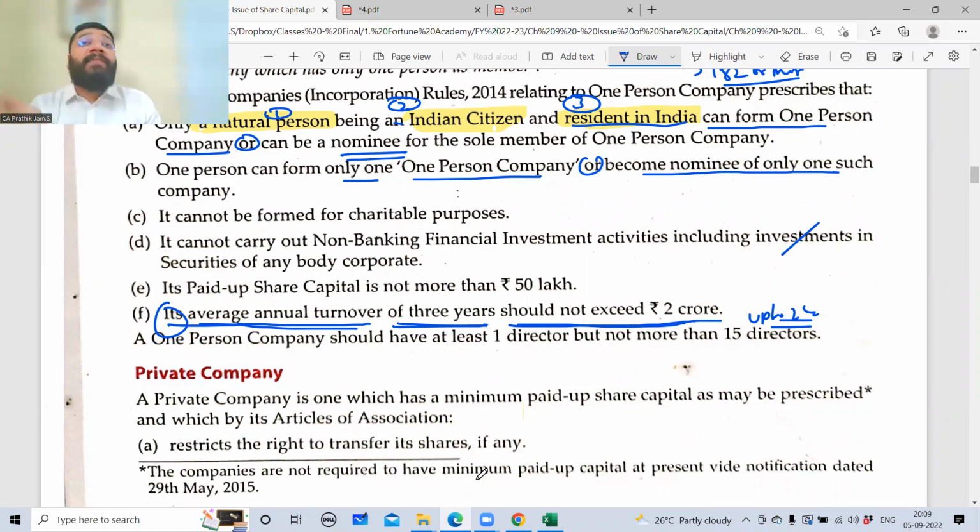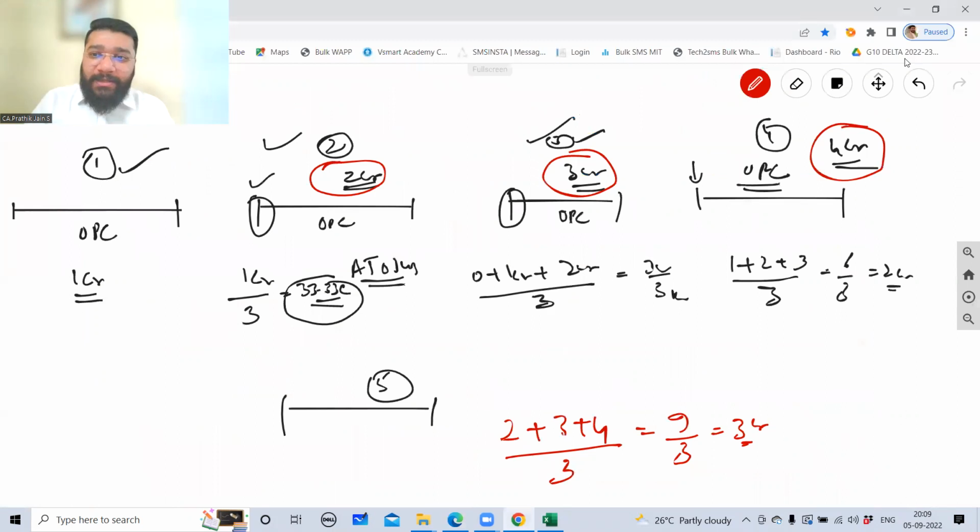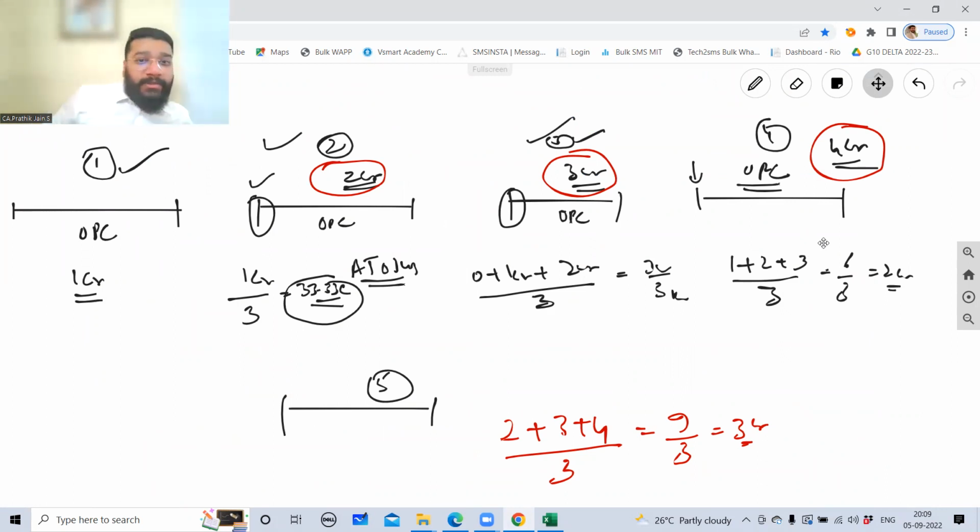Now you may question, sir, why should I create an OPC? I'll go for a sole proprietorship concern. Now that is the highlight here. So let's understand the difference between OPC and the sole proprietorship concern. But before that, are you clear with these points?